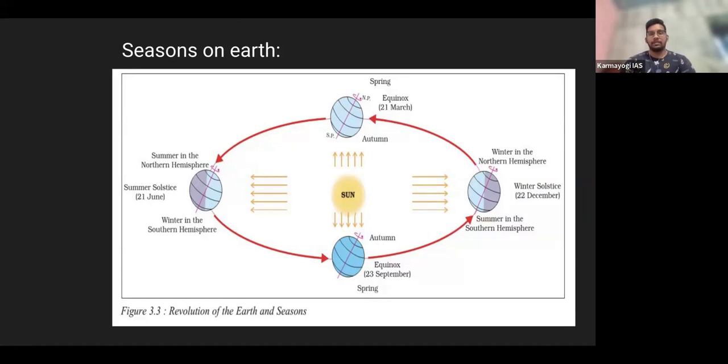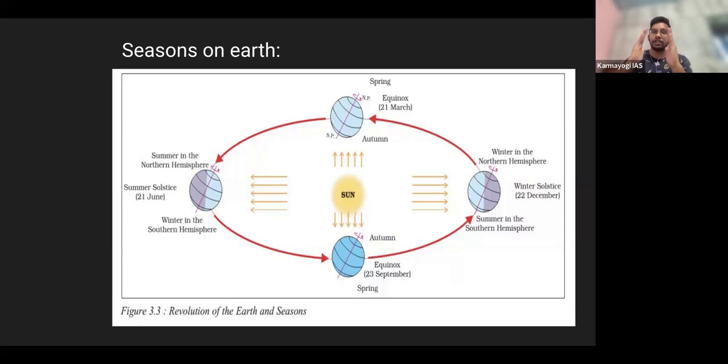So what actually is a season? Season is a change in weather because of the change in position of Earth with relation to the sun. So the main reason for the change in season is the tilt of Earth, right? For example, if you take two bodies, usually the axis should be perpendicular, right? So this is a vertical axis. That means if it is a circle, this is one vertical axis, and the other body has a vertical axis. So if there is no tilt, then if you see this rotation, there is no change, right? So the top position of Earth and the bottom position of Earth is at the same distance with relation to the sun. But Earth is tilted towards the sun, right?